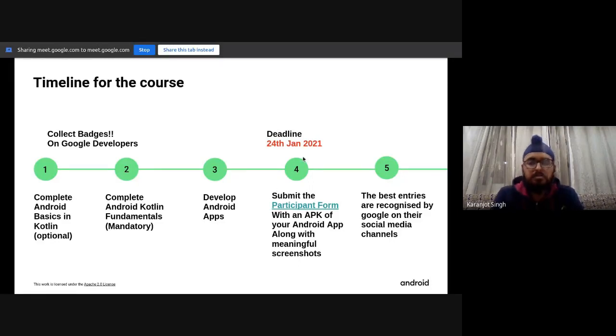Okay, so this deadline is for Google, to submit your apps to Google. Officially, this is the deadline. We could offer a possible deadline extension just for the certificates, but you won't receive any other possible recognition from Google's side. If need be, we can extend the deadline for a few more days. This is the first time this is happening, so I'm not sure. I think it is a success. Seeing the response, it's a pretty good response. I think it will happen again, definitely.